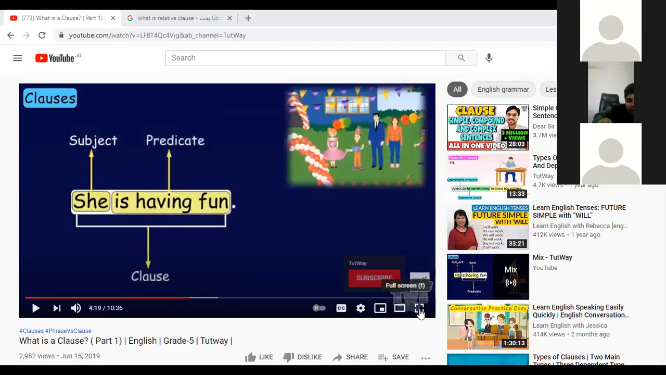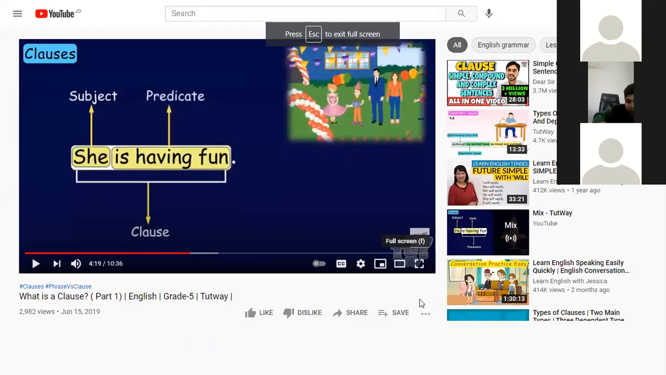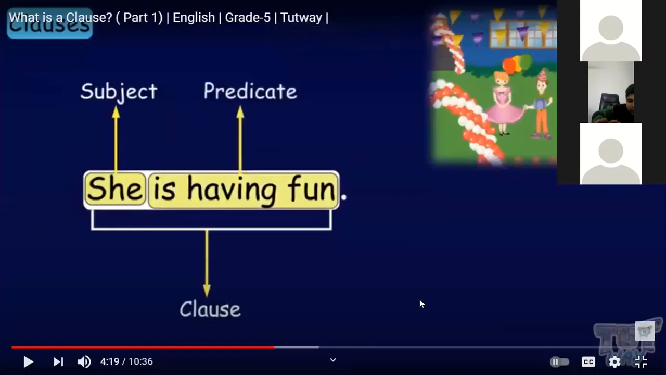As I said yesterday, here we have the clause and the phrase, and you know the difference between both of them. So let's continue talking about the sentence. It's a part of this sentence.